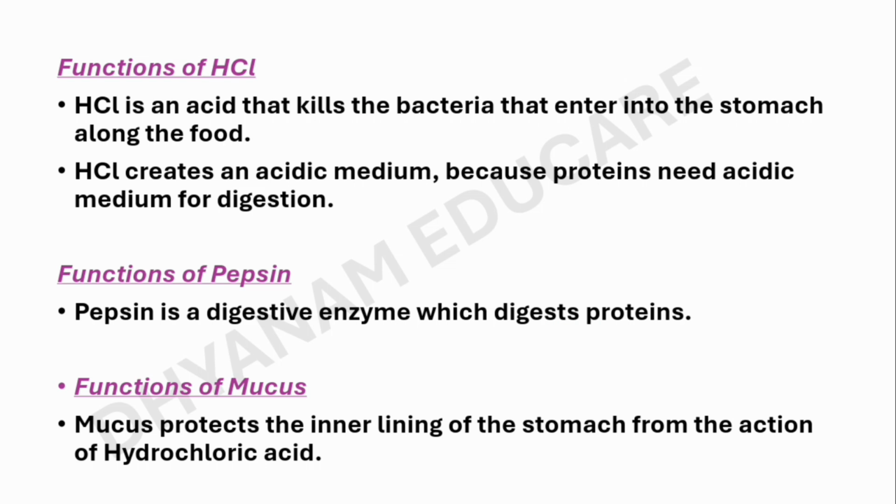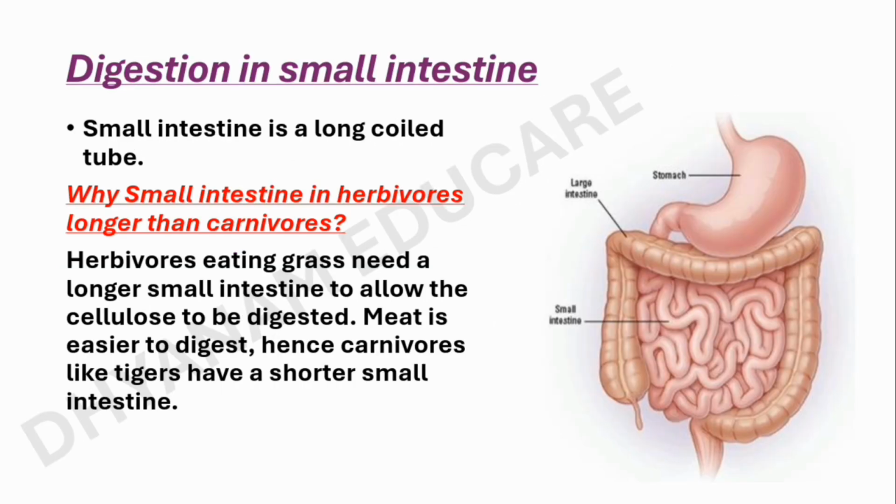The food that is partly digested in the stomach turns into a semi-solid paste and is released into the small intestine by a sphincter muscle. Do you know why the small intestine is highly coiled? The small intestine is the longest part of the alimentary canal. If it is uncoiled, its length is approximately 6 meters.